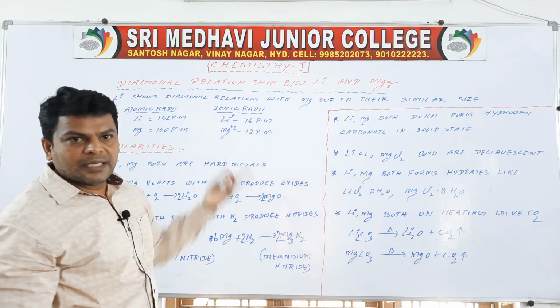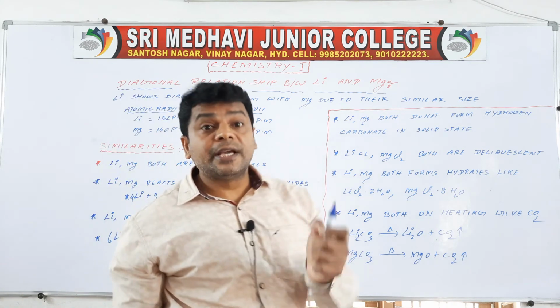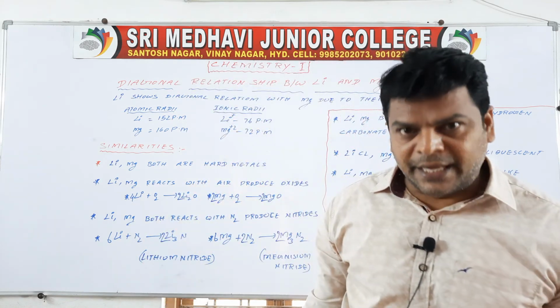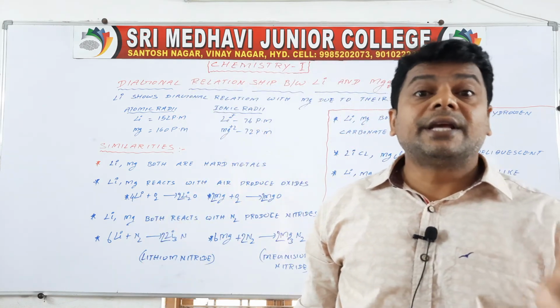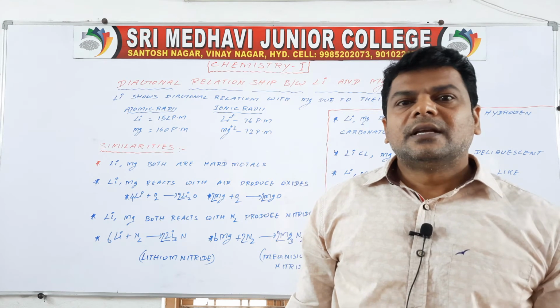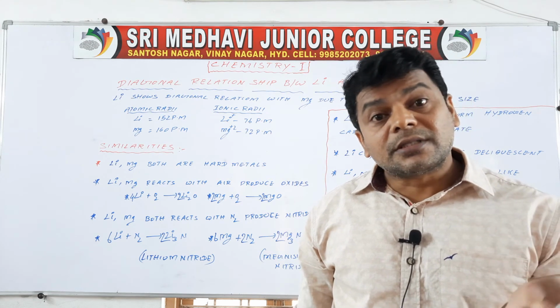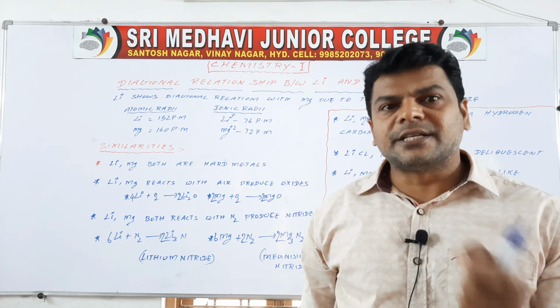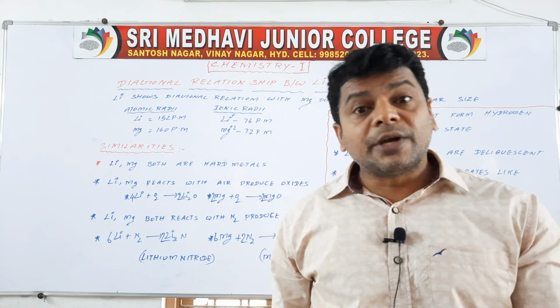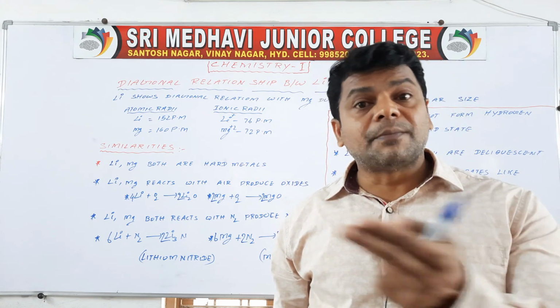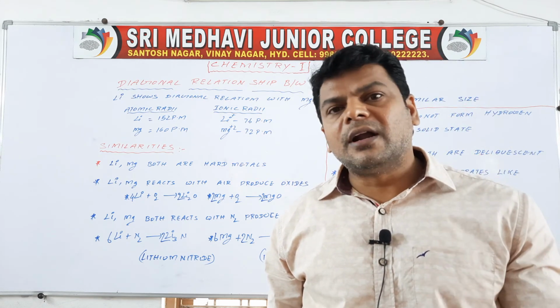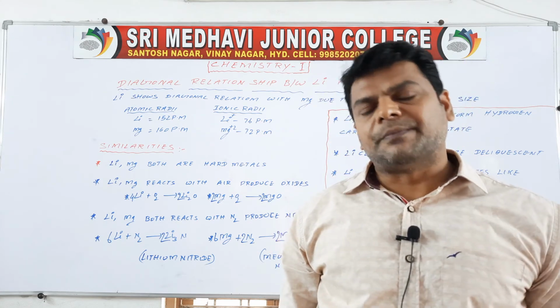Nearly the same. Due to their similar atomic and ionic size, lithium shows similarities with magnesium. This is called diagonal relationship.